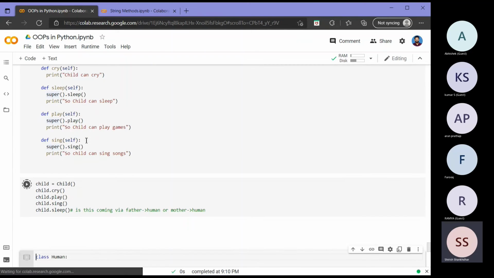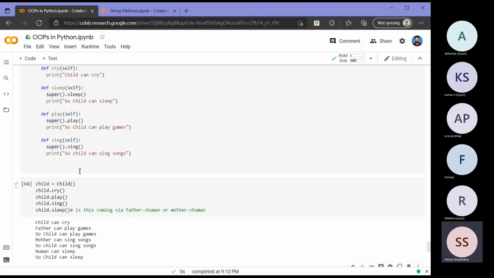So let's see it now. As you can see, I got printout like child can cry and father can play games. So child can play games. Mother can sing songs. So child can sing songs. Human can sleep. So child can sleep. So that way, this is a more useful way to implement inheritance, right? So if you want, you can fully override the method. If you want, you can use the old method. Or the third case, you can use the base class method, and in addition, implement your own functionality, right?